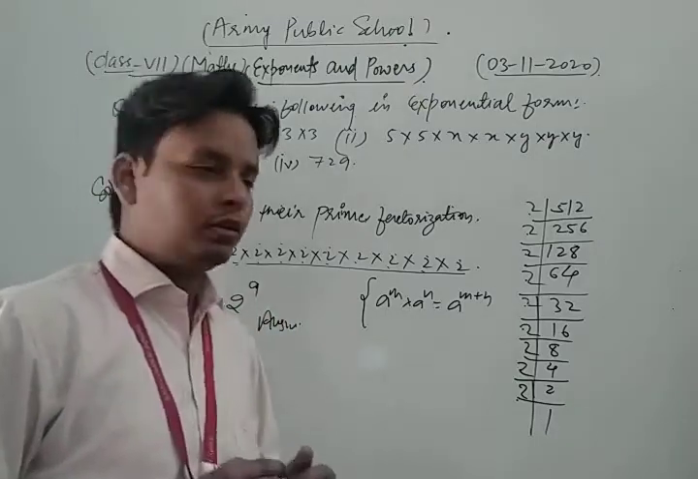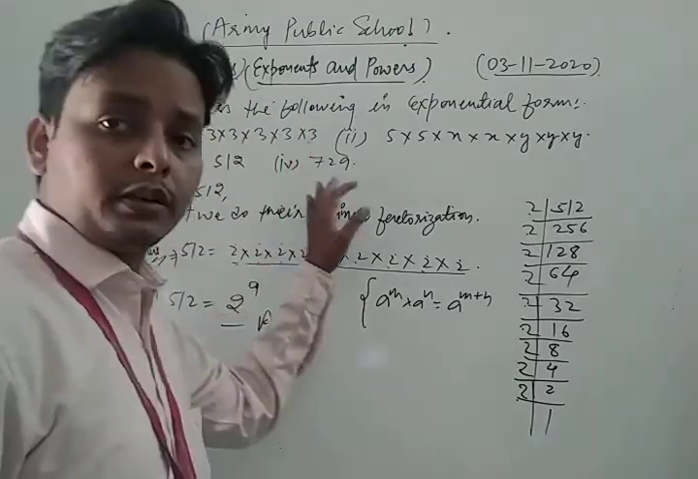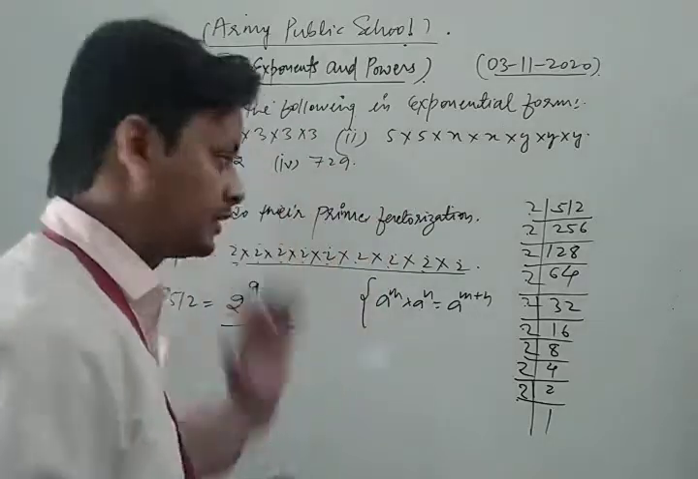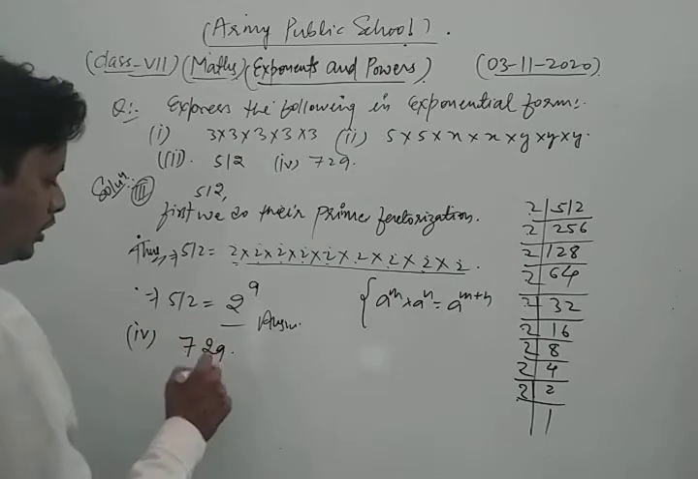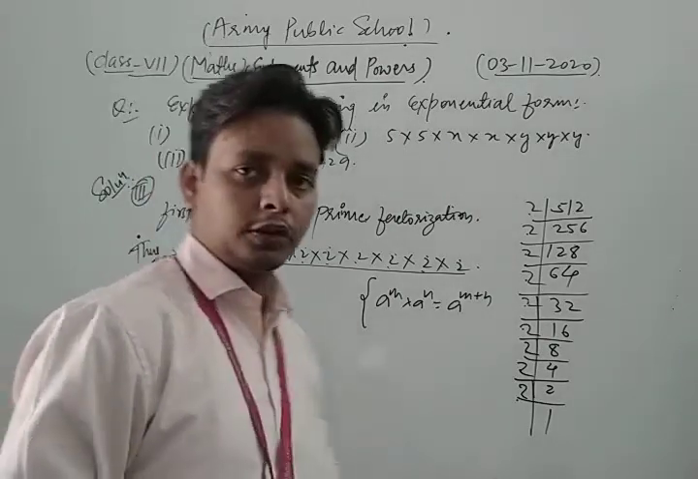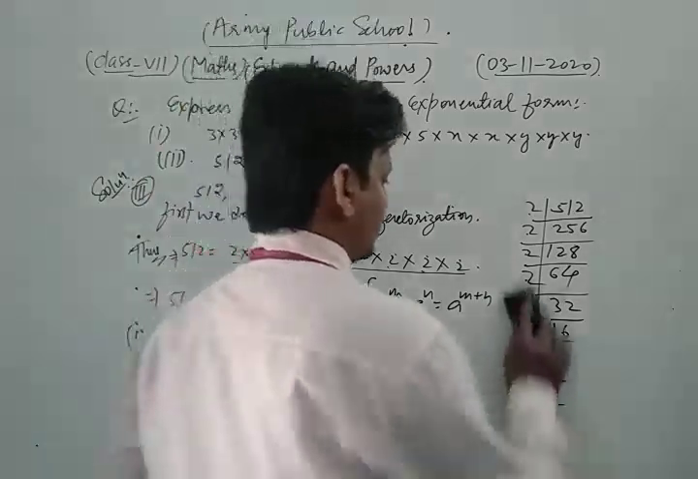Okay, now in the fourth part of this question we apply the same process. Let's see, the fourth part of this question is 729. First of all we do the prime factorization of 729. Let's see.